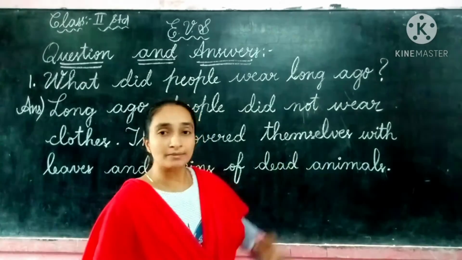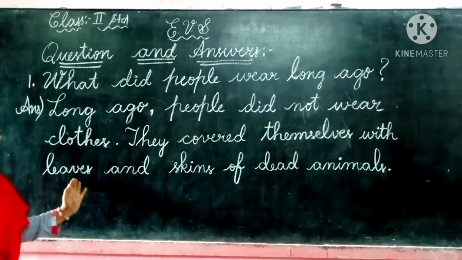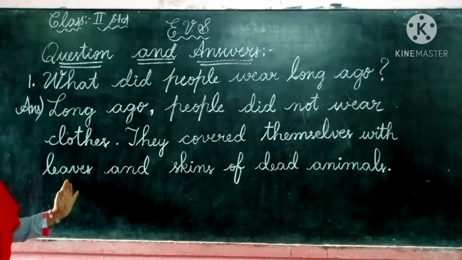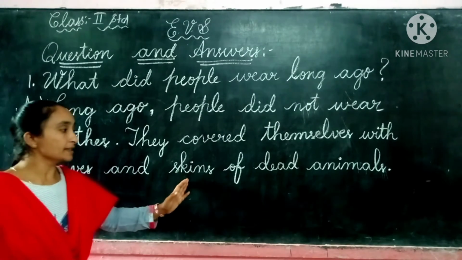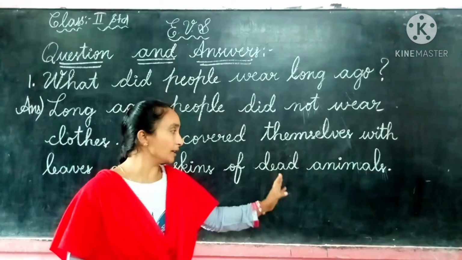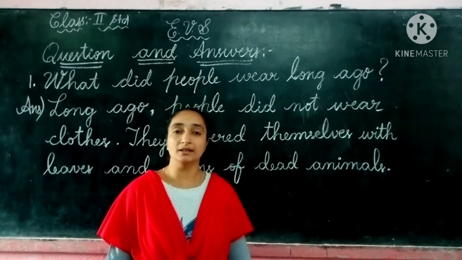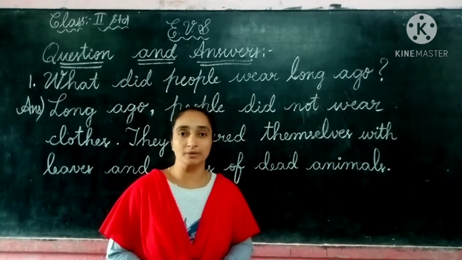How did they cover themselves? With, W-I-T-H, leaves, L-E-A-V-E-S, and skins, S-K-I-N-S, of dead animals, D-E-A-D A-N-I-M-A-L-S.